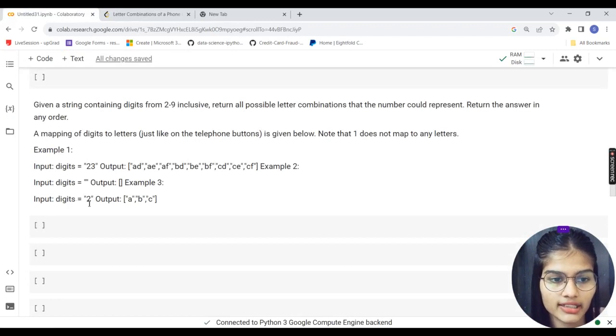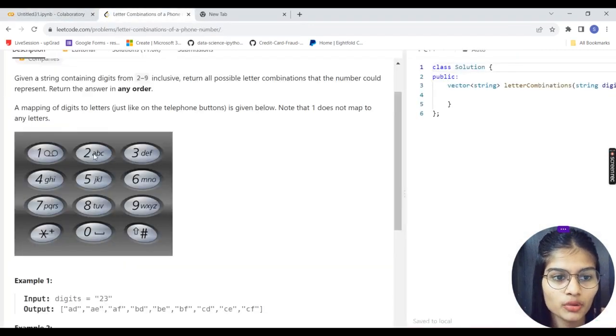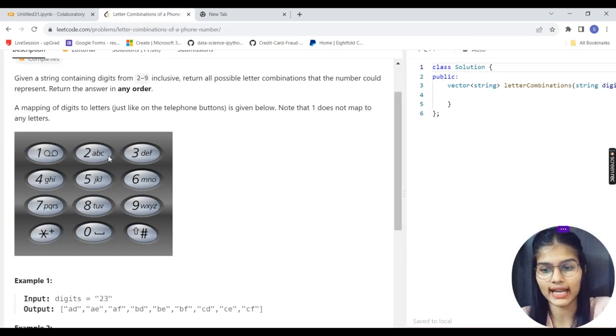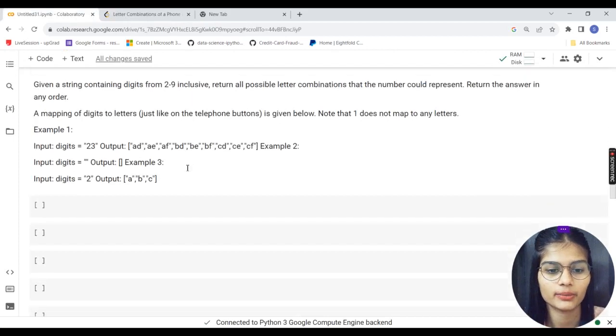Next, we have the digit 2. So into 2, what do we have? We have 3 letters, A, B, and C, right? That's pretty simple. Let's quickly write the program for that.